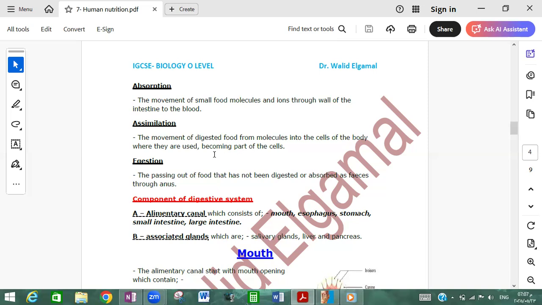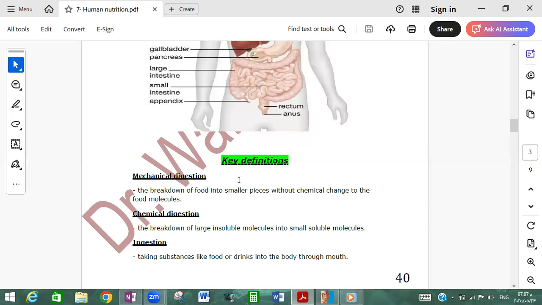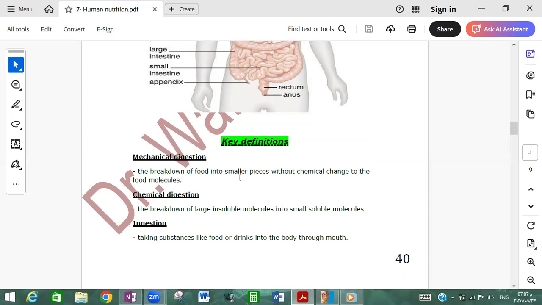The last definition we are going to use is egestion. Egestion, what is meant by egestion? Egestion is the passing out of food that has not been digested or absorbed, as feces through the anus. So here are some key definitions, as we said, that we are going to use through our journey in the digestive system.